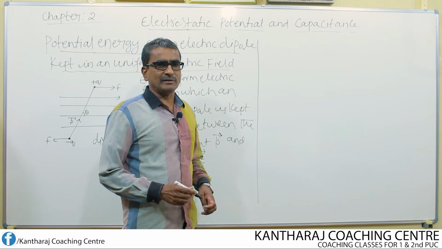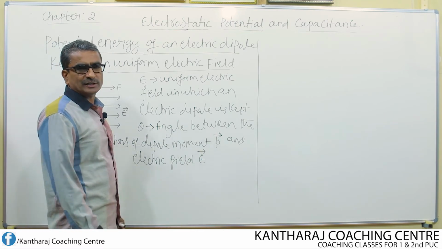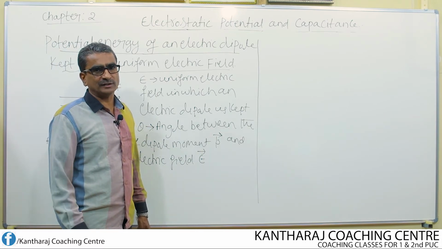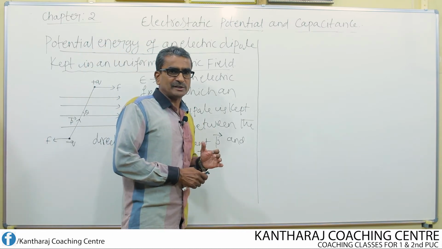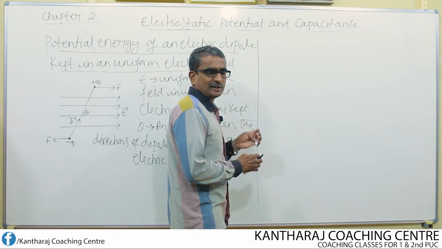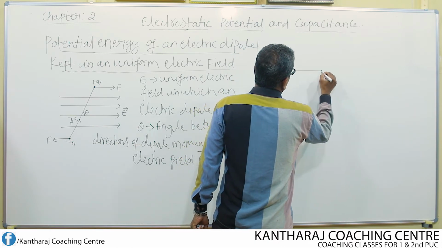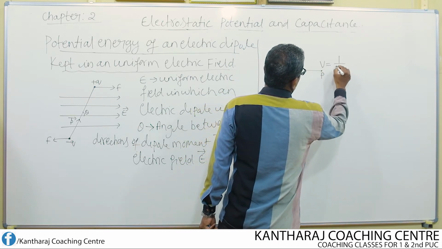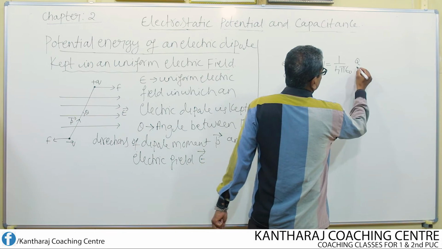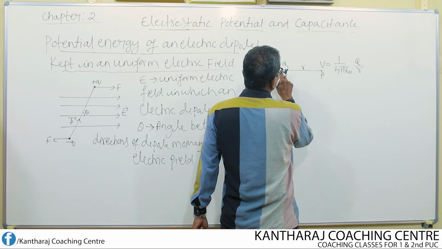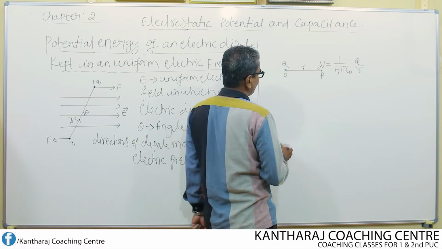Now we shall derive an expression for the potential energy of an electric dipole kept in a uniform electric field. Before deriving this equation, let us recall a few equations which we already derived. Suppose I keep a charge Q here at the point O, then at the point P, what's the electric potential? V equal to 1 over 4 pi epsilon naught Q divided by R, where R is the distance between the charge and the point P. So this is the potential.